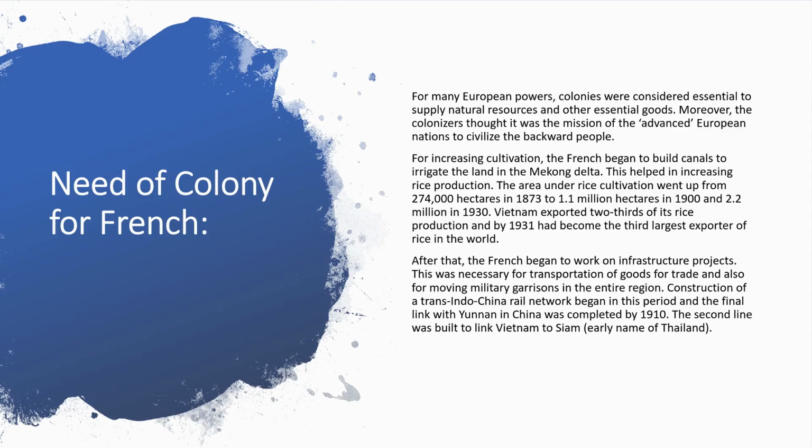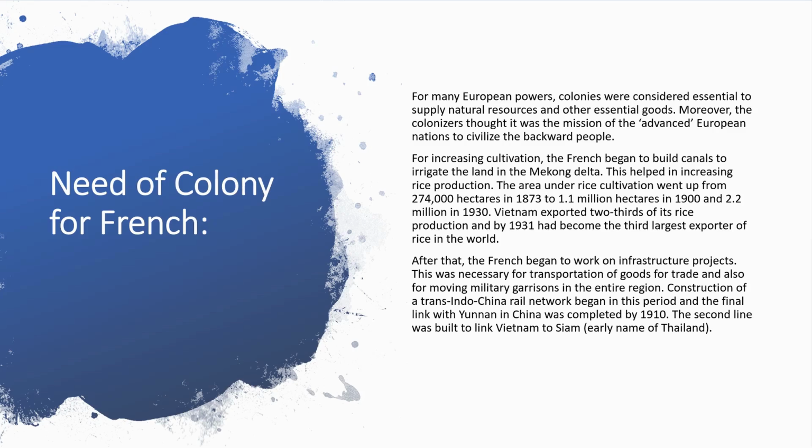Need of colony for French. For many European powers, colonies were considered essential to supply natural resources and other essential goods. Moreover, the colonizers thought it was the mission of the advanced European nations to civilize the backward people. For increasing cultivation, the French began to build canals to irrigate the land in the Mekong Delta. This helped in increasing rice production.